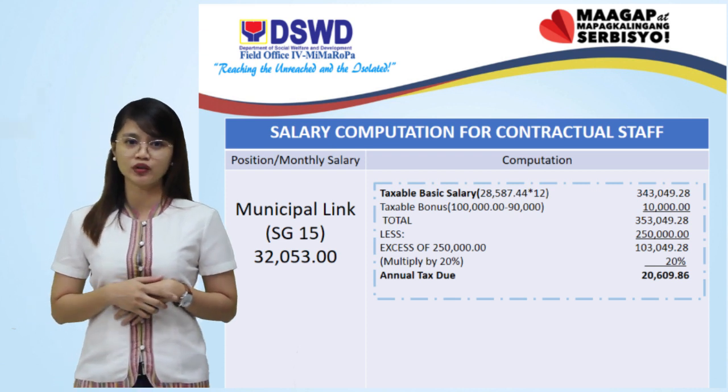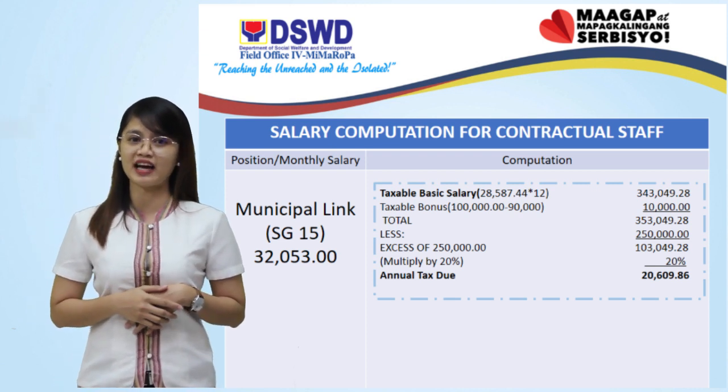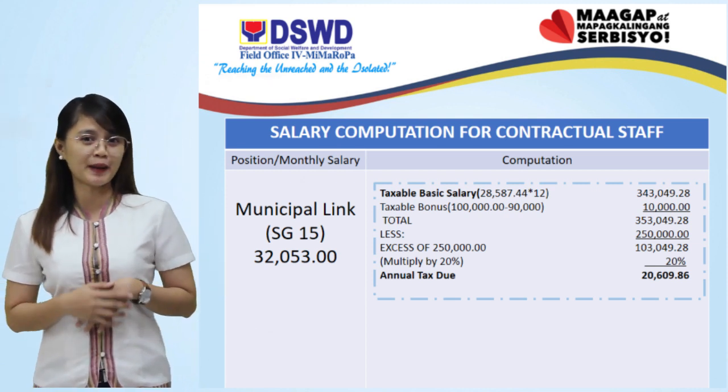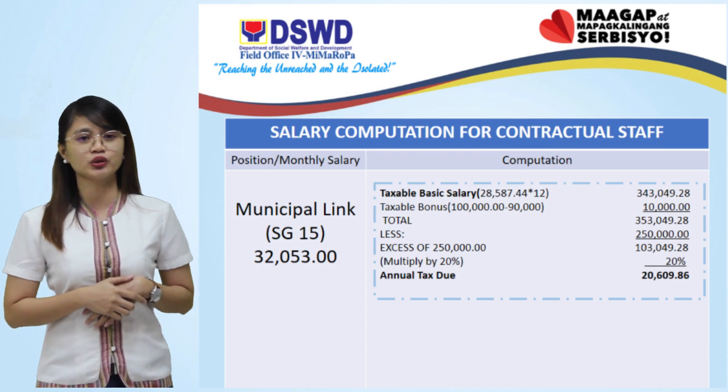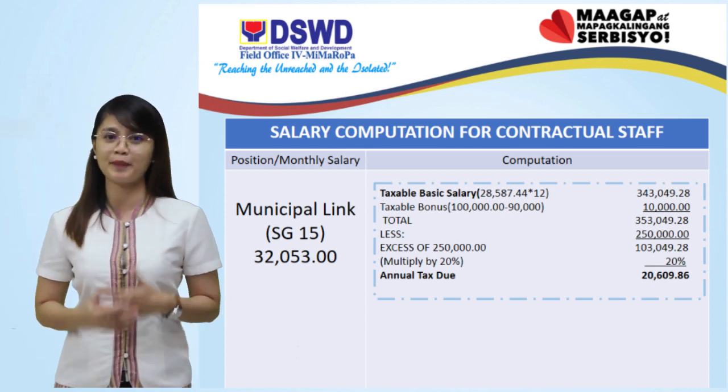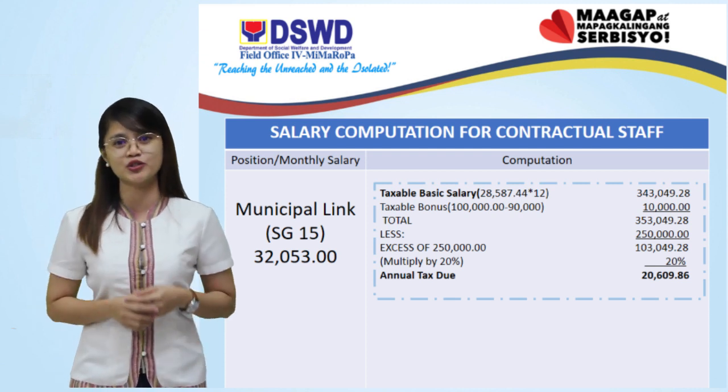250,000 is equal to 103,049 pesos and 28 centavos, multiplied by 20%. So the total tax due is 20,609 pesos and 86 centavos.